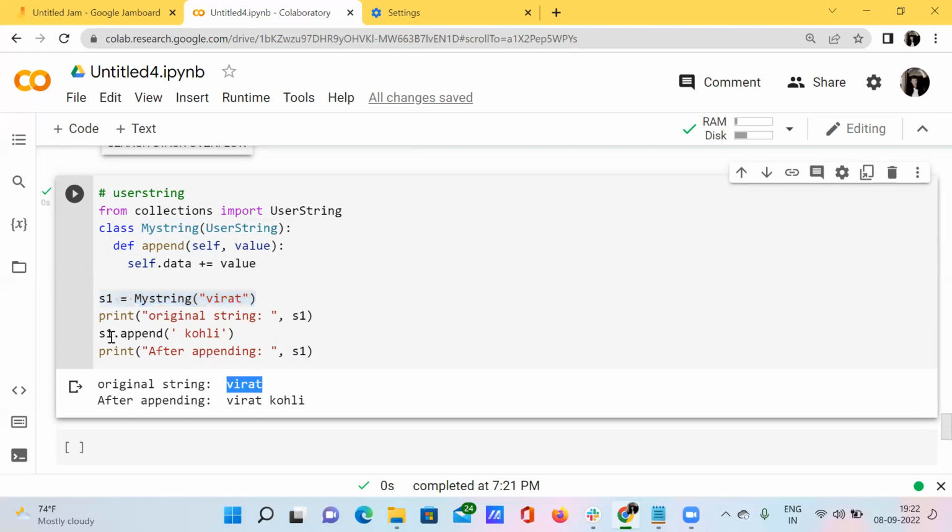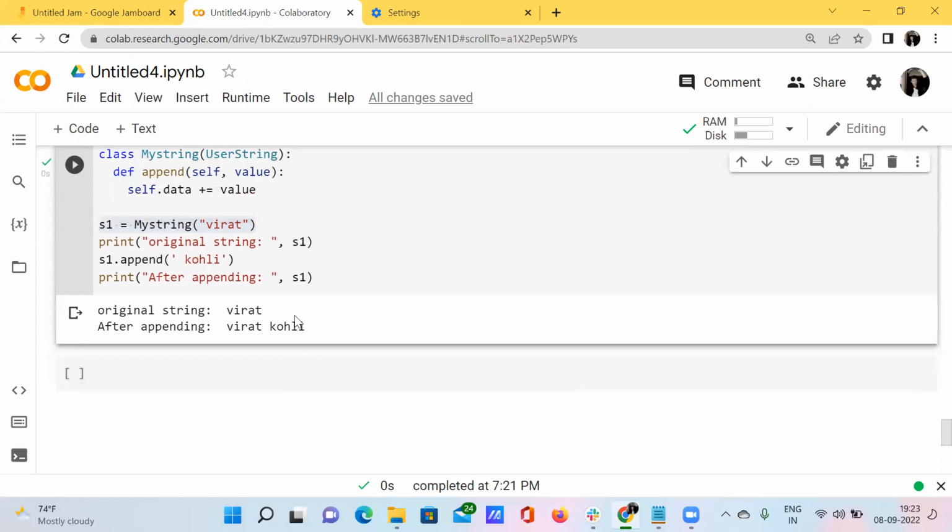Okay, and here I want to use this append function which I have just created, and I want to append this particular surname called Kohli to my original string called Virat. So when I do s1.append of Kohli, what happens? I'm getting the string Virat Kohli as my output. This is the use of this user string. Got it?